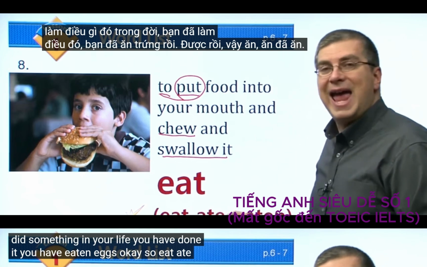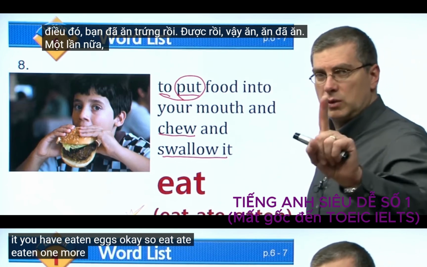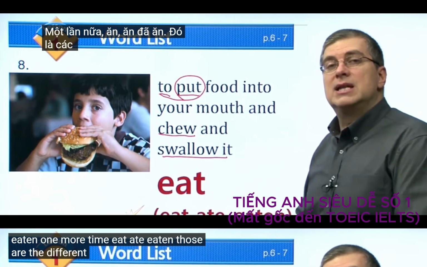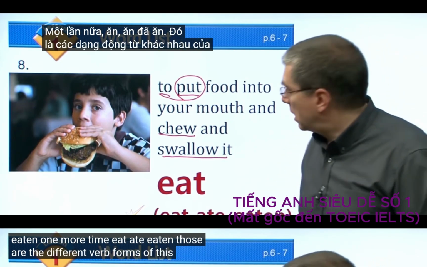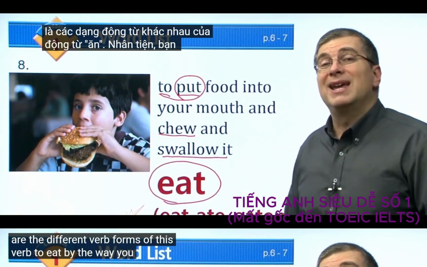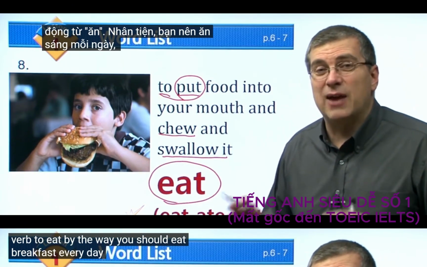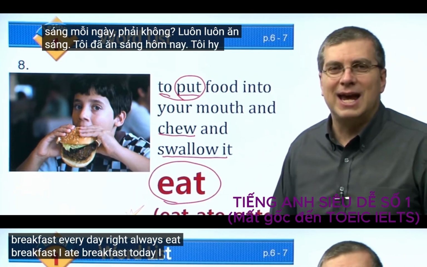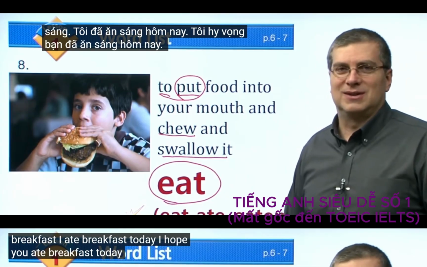So eat, ate, eaten. One more time. Eat, ate, eaten. Those are the different verb forms of this verb to eat. By the way, you should eat breakfast every day, right? Always eat breakfast. I ate breakfast today. I hope you ate breakfast today.